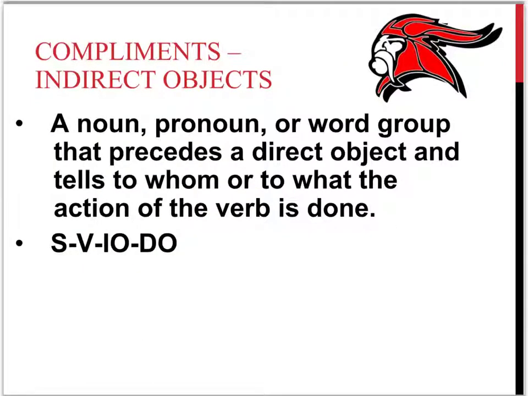Next, we'll deal with indirect objects. An indirect object is a noun, pronoun, or word group that precedes a direct object and tells to whom or to what the action of the verb is done. Important: to whom or to what the action of the verb is done. Again, simple sentence pattern: subject, verb, indirect object, direct object.